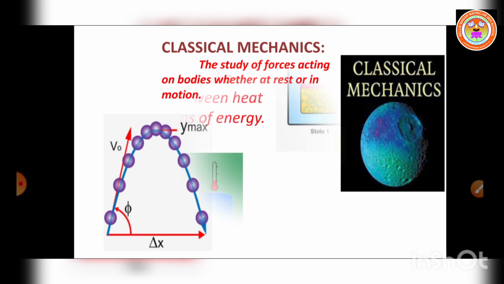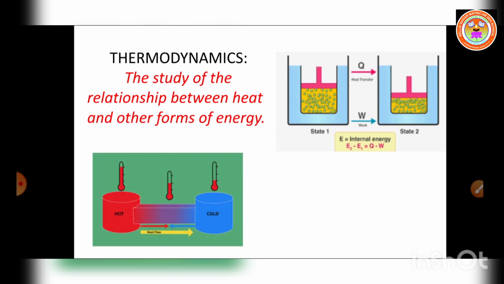And the second one is thermodynamics: the study of the relationship between heat and other forms of energy. Already we know what heat is, what temperature is, and what the effects of heat are. Then what the other forms of heat energy are, what specific heat capacity is, what latent heat is, what latent heat of fusion is. All that we studied in our 9th standard, isn't it? That also comes under thermodynamics.